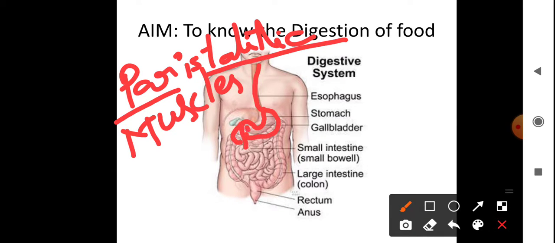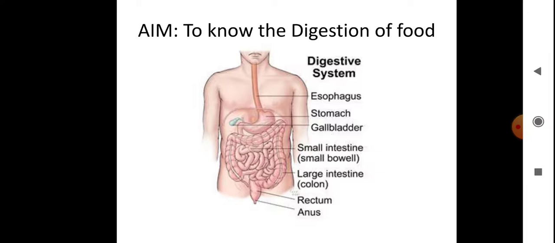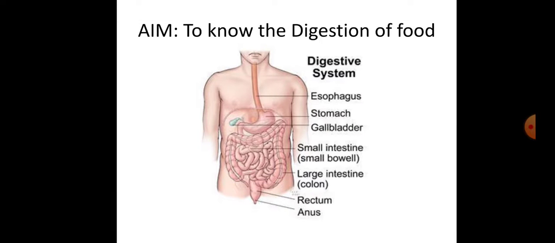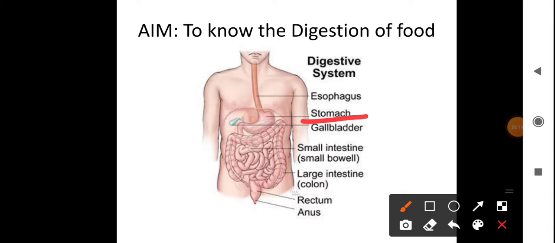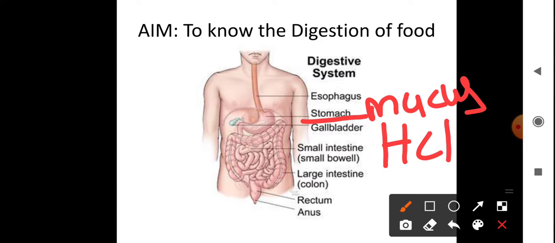The stomach has a connection with the esophagus, and at the other end, a connection with the small intestine. After entering the stomach, which is a muscular bag-like structure, the walls of the stomach secrete mucus, HCl, and gastric juices.